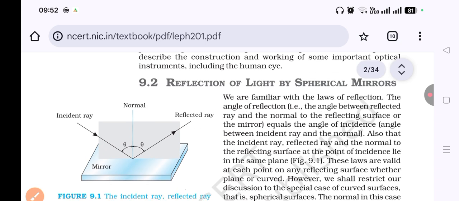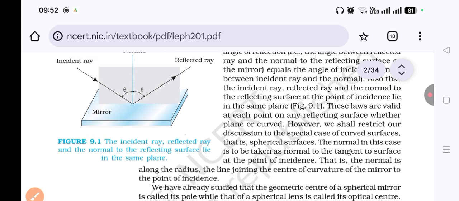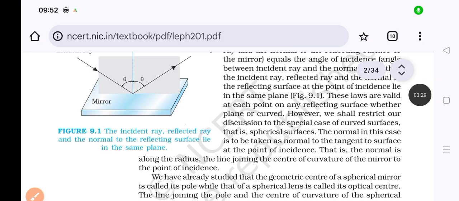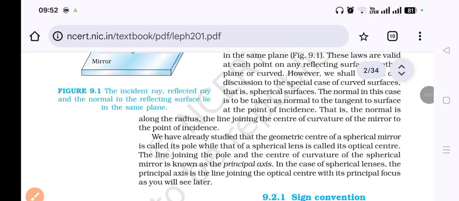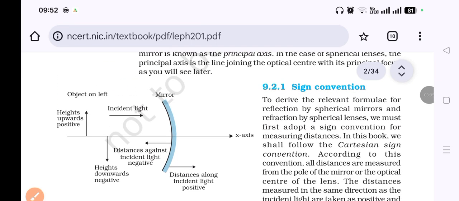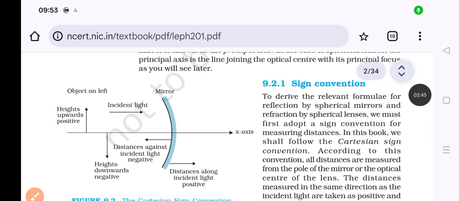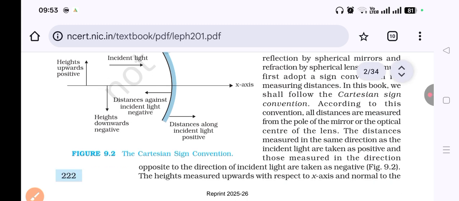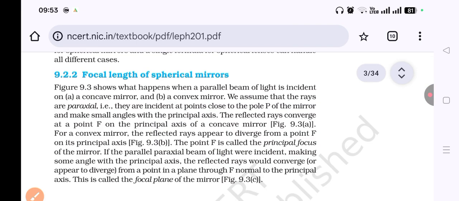Reflection by spherical mirrors: you know the incident ray, reflected ray, and normal. The normal is the perpendicular line drawn at the point of incidence. Then we have the laws of reflection: the angle of incidence is always equal to the angle of reflection. Then we have the sign convention. I am not explaining this in detail because it was already in class 10. Distances on the left side are taken negative, and heights above the principal axis are taken positive. This is the sign convention you need to understand.